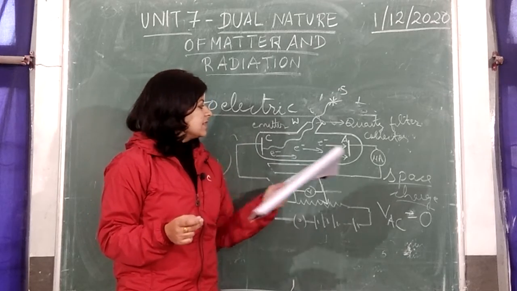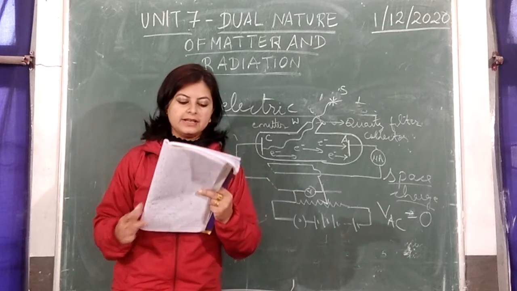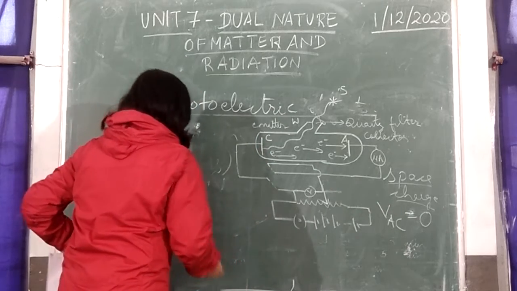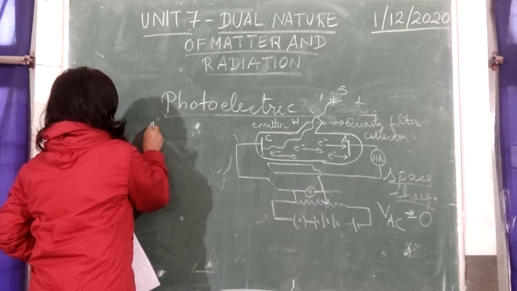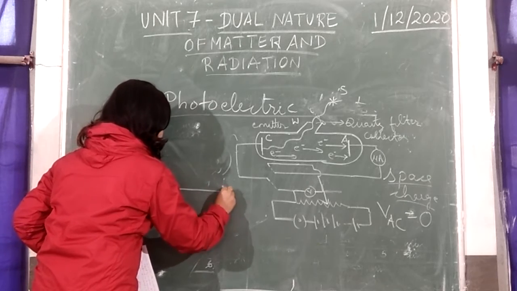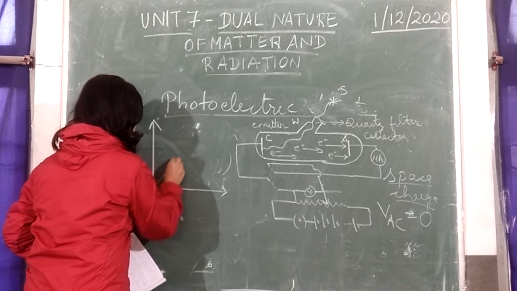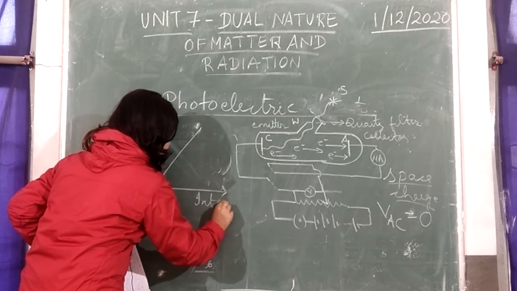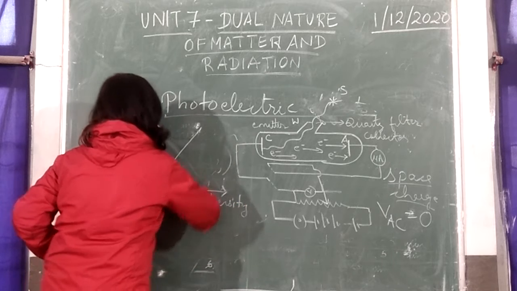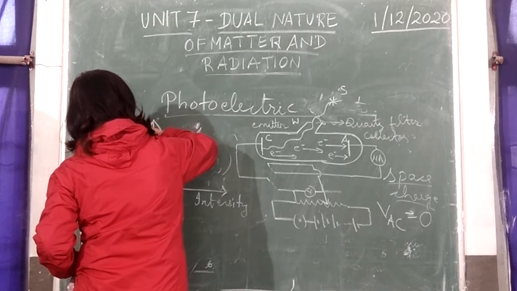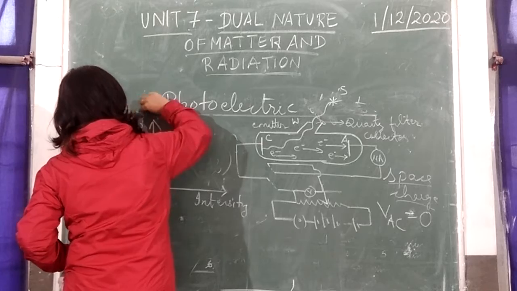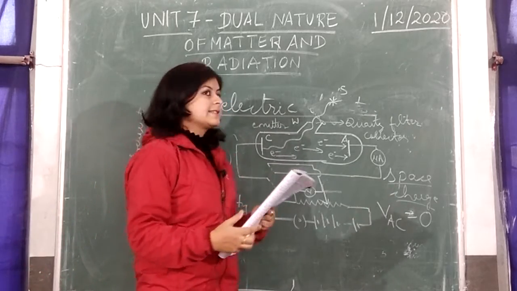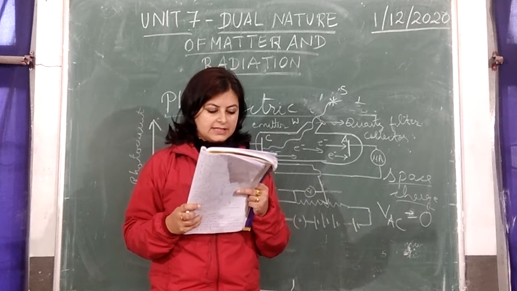So we study the photo current by varying the intensity, and the graph plotted for the photo current against intensity will be obtained like this, a straight line. That means as you increase the intensity, the photo current will also increase. So we can conclude that photo current is directly proportional to the intensity of incident radiation.